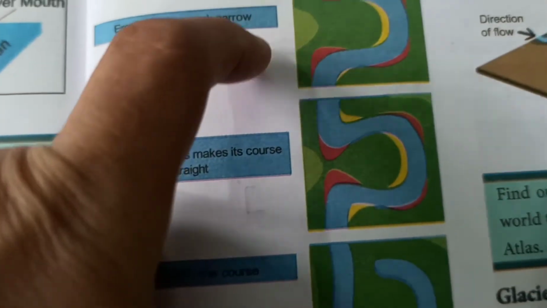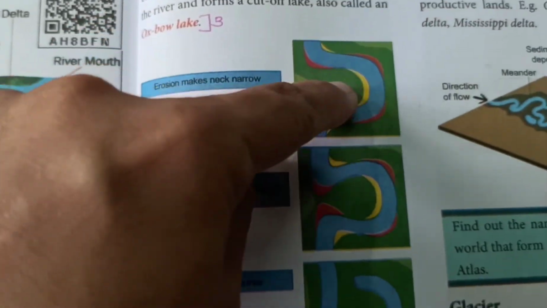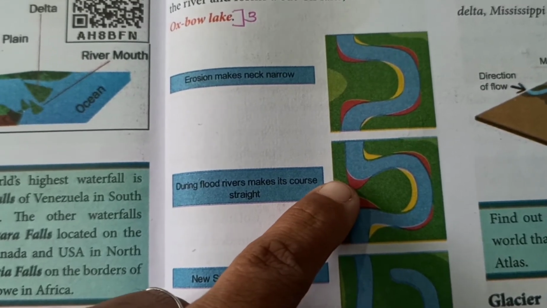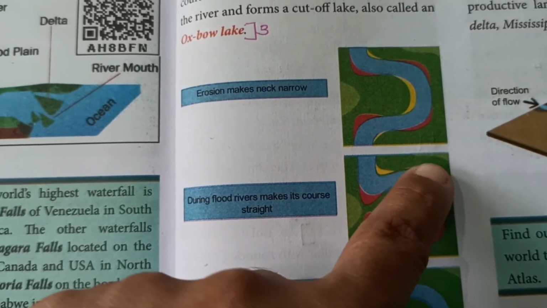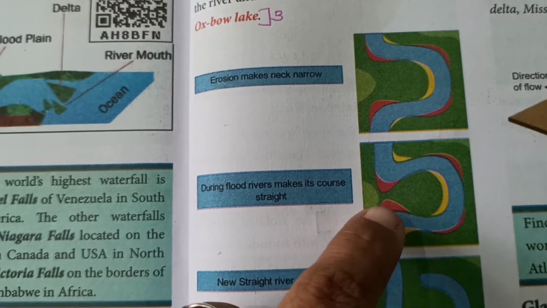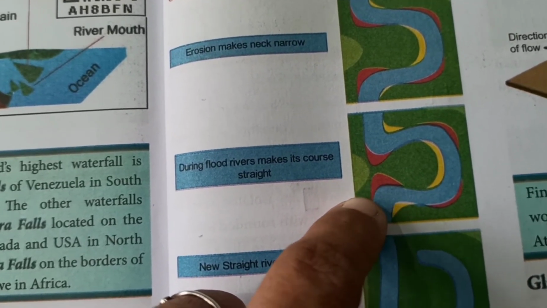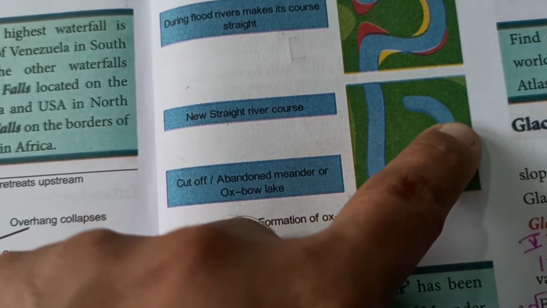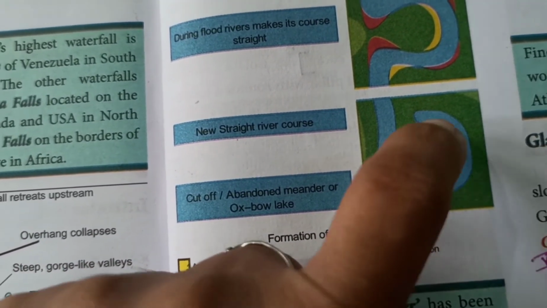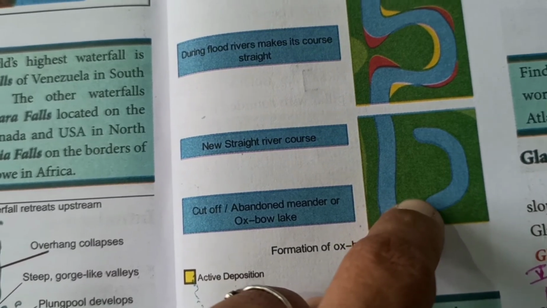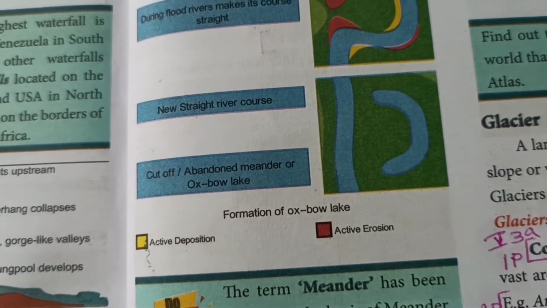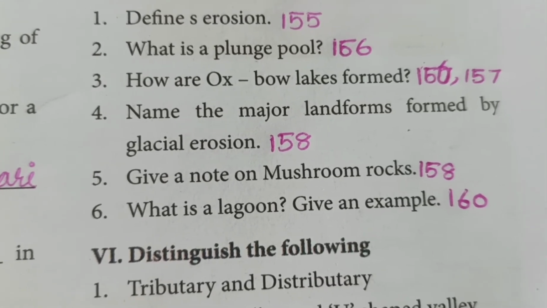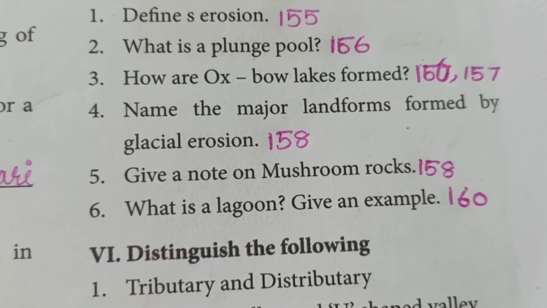So here this is called as the meander, and here is the erosion, and this place is the deposition. Erosion means removing of the particles and deposition is the settling of the particles, and as this carries out, the river gets cut into an oxbow shaped lake, and so we call it as the oxbow lake. Next question, name the major landforms formed by glacial erosion.